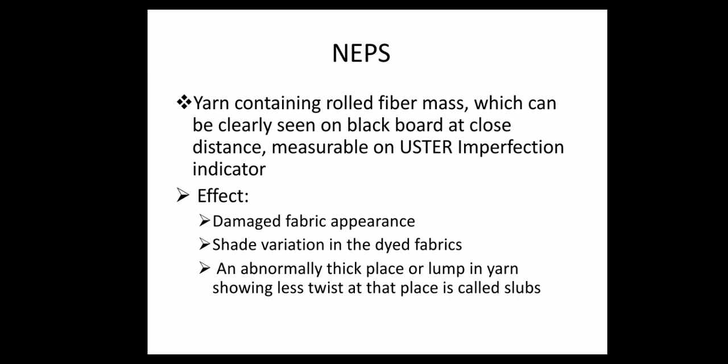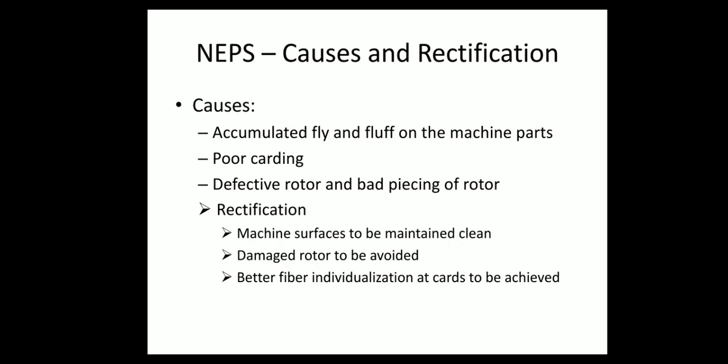Nips. Yarn containing rolled fiber mass, which can be clearly seen on blackboard at close distance, measurable on Worcester imperfection indicator. Effect. Damaged fabric appearance, shade variation in the dyed fabrics, and slubs are also due to this.